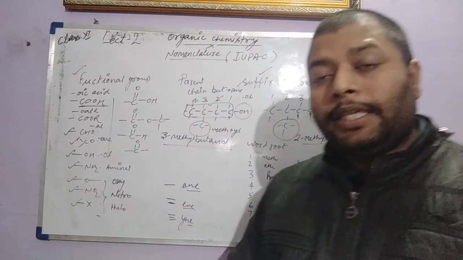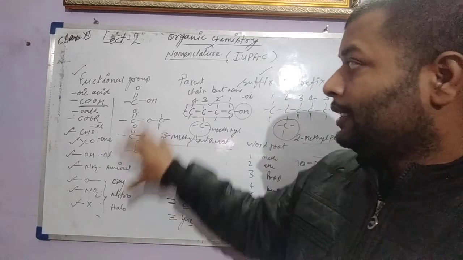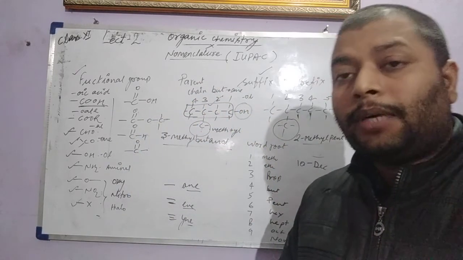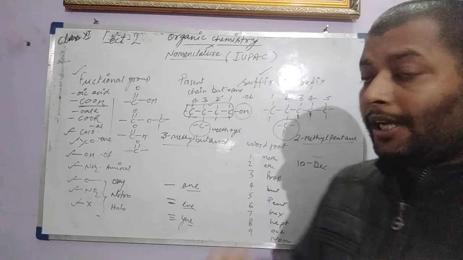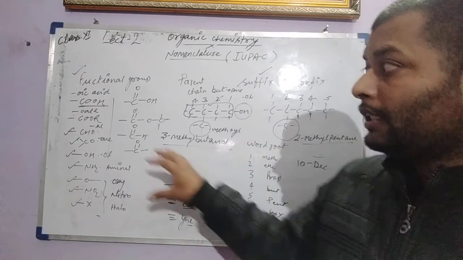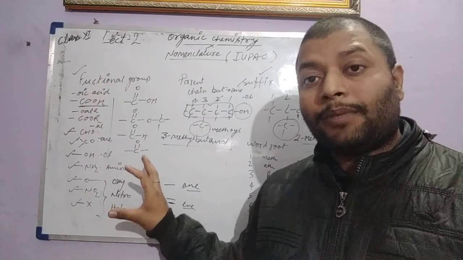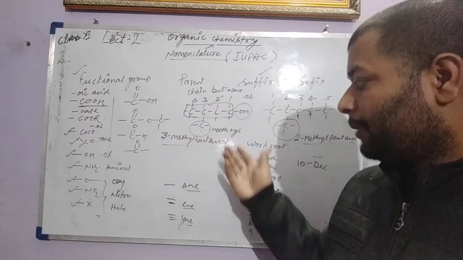So in this lecture, first try to learn how to use these things. Then we'll learn some other basics of naming in the next lecture. In today's lecture, only try to learn the different functional groups, their suffixes, some functional groups with their prefixes, the parent chain, and small compounds for practice.